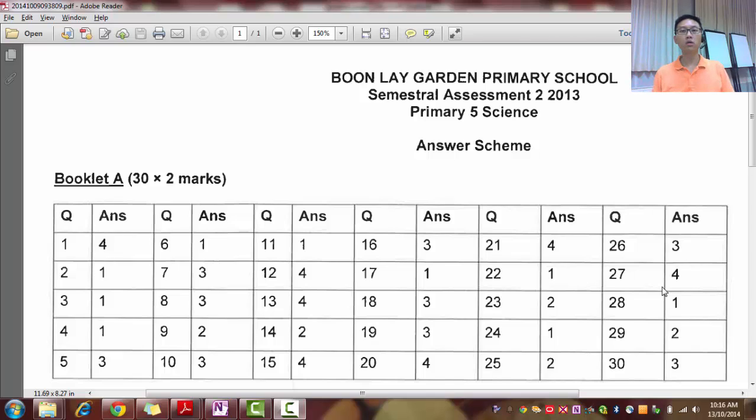Hi everyone, we are going to look at revision set 2, SA2 revision set 2. This is the answers for the MCQ, so please check through your answers first before going specifically into the questions that you got wrong. Right, you may pause the video to check through your answers, and once you're ready to move on, click play.